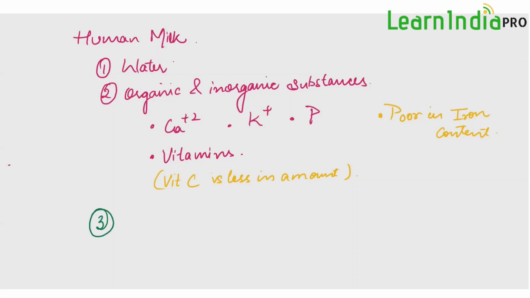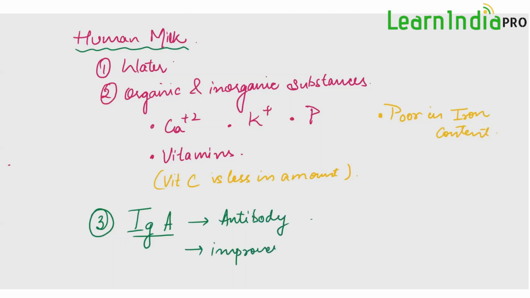This was actually part of the chapter health and disease, but I'm telling you here, there I'll ask. Human milk contains an antibody IgA, which improves the immunity of the newborn baby.